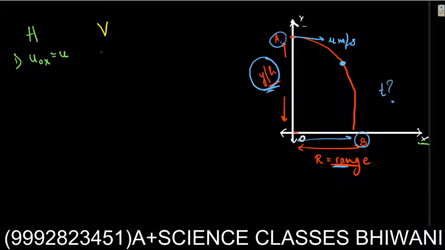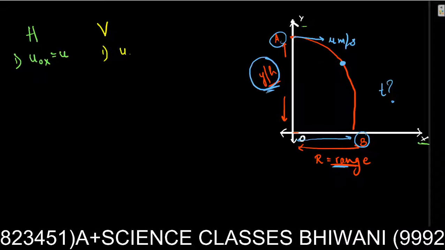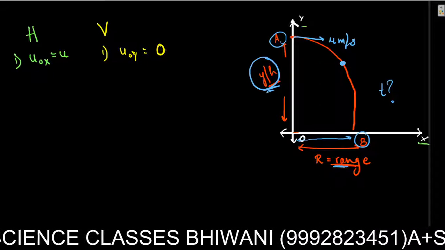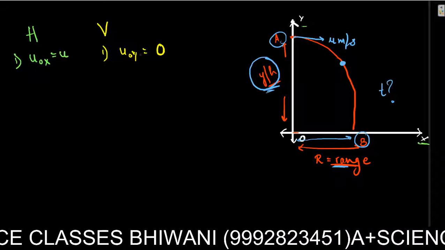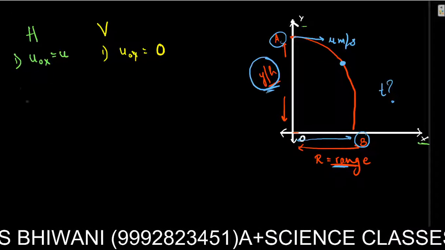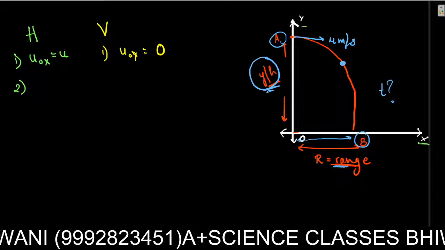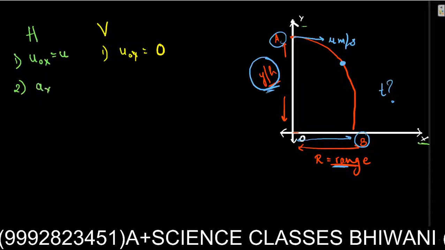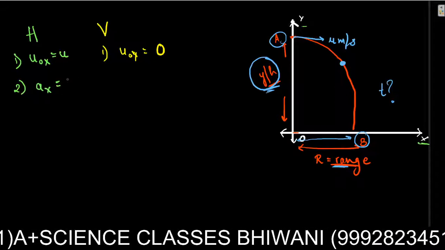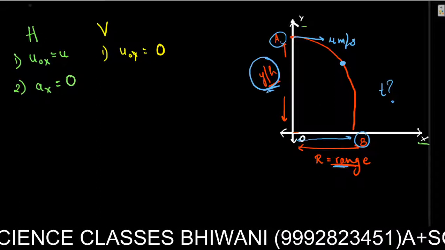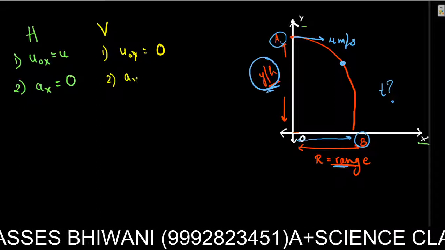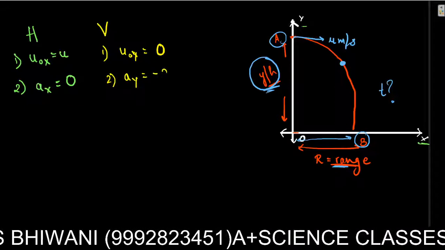For vertical, my u naught y, the initial velocity in the y direction, is 0, because there is no initial velocity in the y direction. And the second is acceleration in the x direction. Since the velocity in the horizontal direction is constant, acceleration here is going to be 0. Next, here we have ay is minus g.